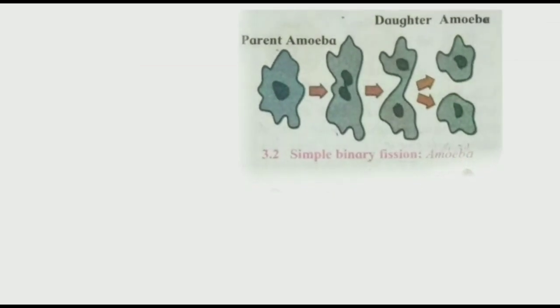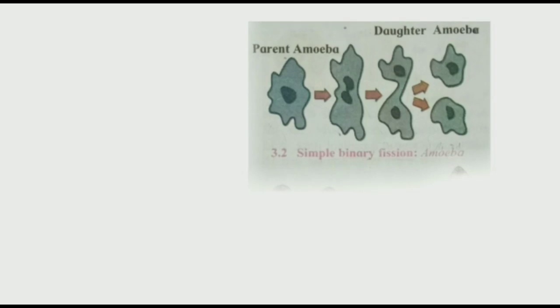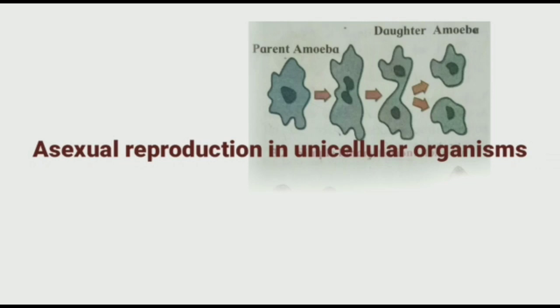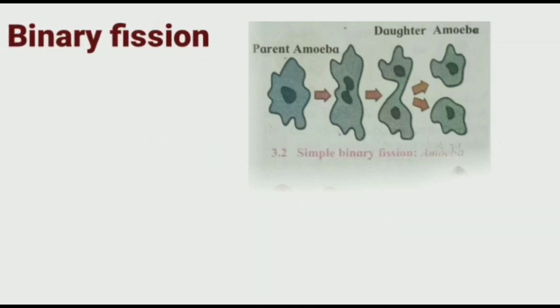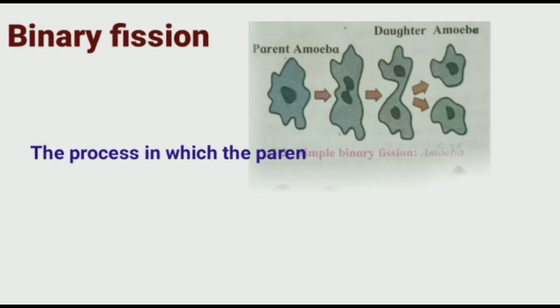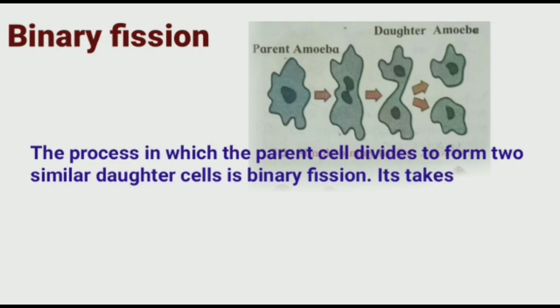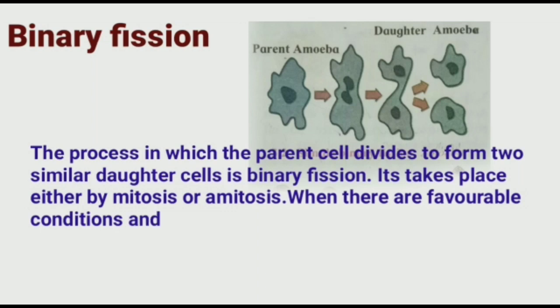Asexual reproduction occurs in unicellular organisms as well as in multicellular organisms. Asexual reproduction in unicellular organisms occurs by three methods. First is binary fission, second is multiple fission, and third is budding. We study first the binary fission, the process in which the parent cell divides to form two similar daughter cells. In the diagram, you can observe the binary fission in amoeba.